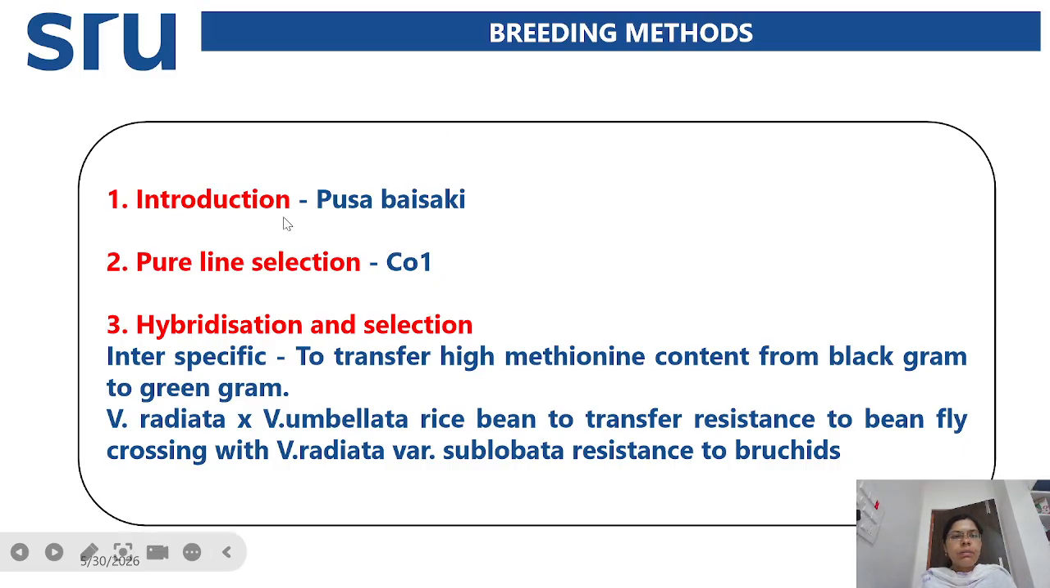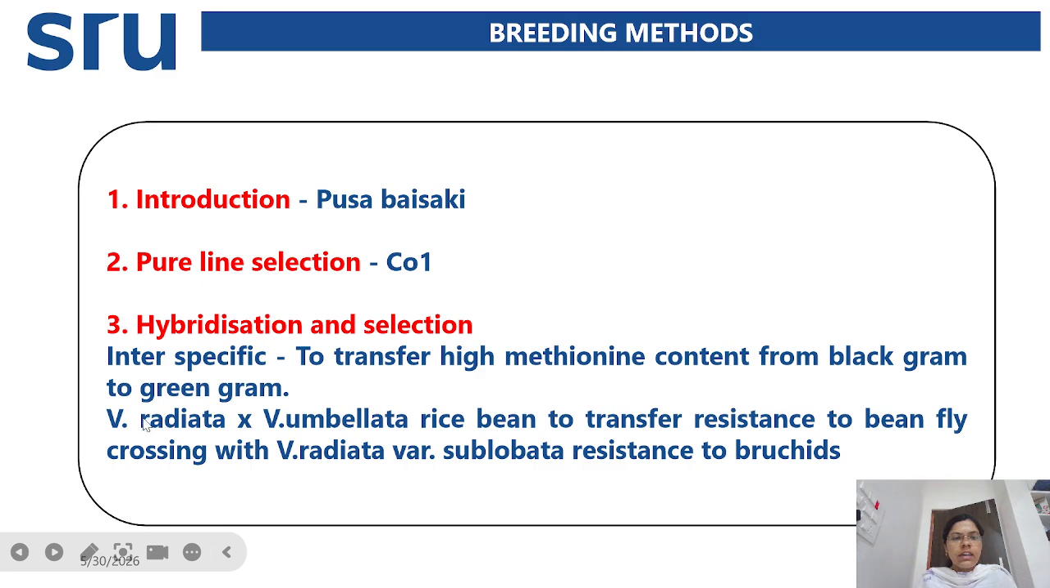The first breeding method is introduction. Through introduction, they have introduced the Pusa Baisakhi in case of green gram, and through pure line selection, they have developed the Co1, and through hybridization and selection. Here we are having the interspecific hybridization. This interspecific hybridization is done to transfer the high methionine content from the black gram to the green gram.